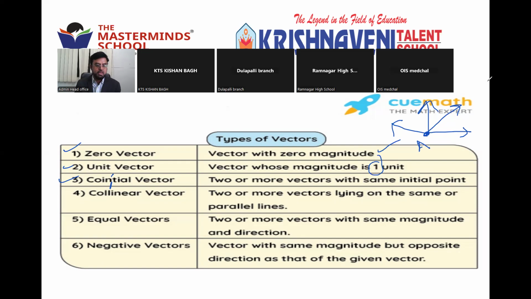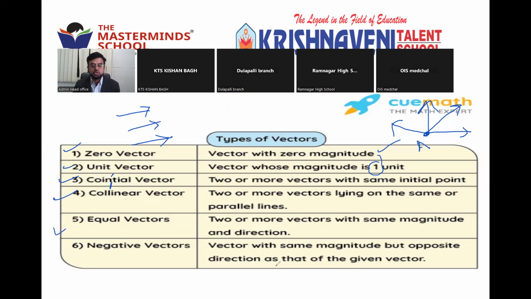Then the fourth one is collinear. Two or more vectors lying on the same parallel lines. For example, one is like this. I will show the diagrams also. They are starting from the same point, same way, and they are moving the same way but parallel to each other. They are called collinear.